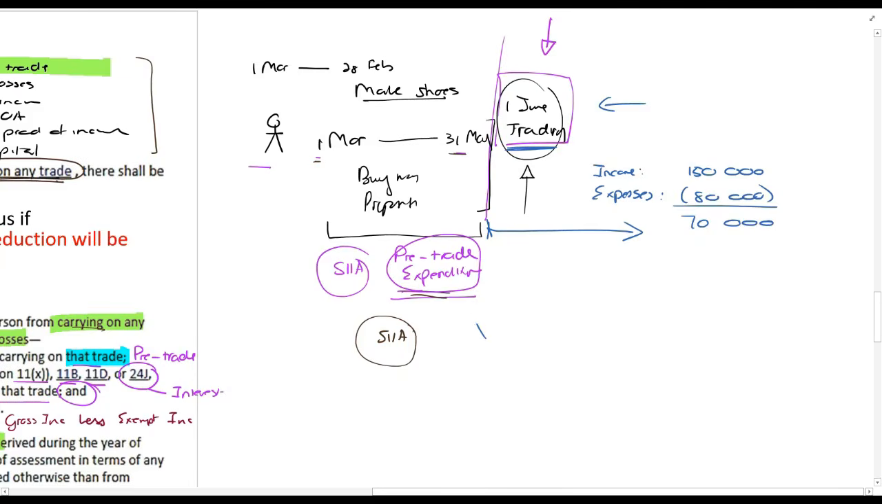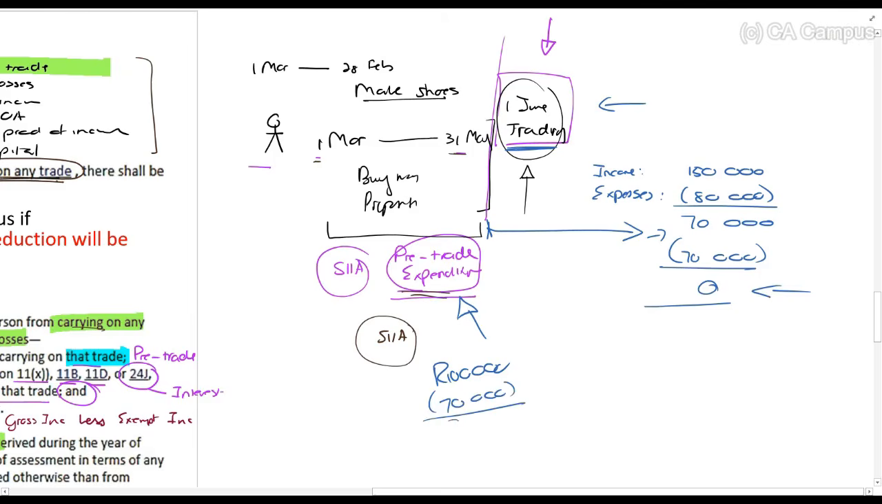They say this pre-trade expenditure that you are allowed can't be more than the 70,000 rand. So let's say your pre-trade expenditure was 100,000 rand. You will only be allowed to deduct 70,000 rand, to take your income down to nil here. And the remaining balance of it will be carried forward to the next year, and next year you will apply the same principle to it. So it's carried forward. Okay, so they don't want you to create a loss.